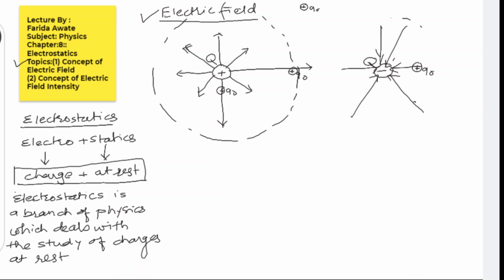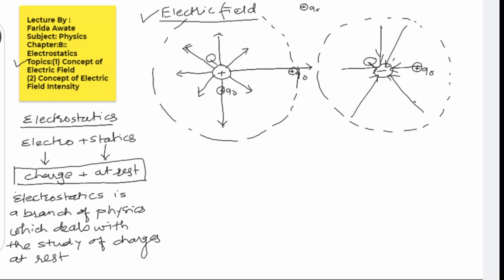That particular region or that particular space around the charge Q, here it is negative Q, is known as the electric field. So electric field is nothing but the surrounding space of the charge, either it is positive or it is negative.